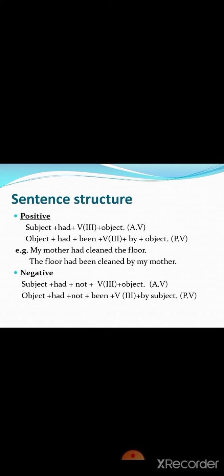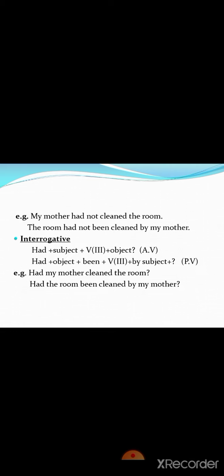For example, my mother had cleaned the floor. The floor had been cleaned by my mother. For the negative, subject plus had plus not plus third form of the verb plus object. And for the passive voice, object plus had plus not plus been plus third form of the verb plus by plus subject. For example, my mother had not cleaned the room. Passive voice, the room had not been cleaned by my mother.